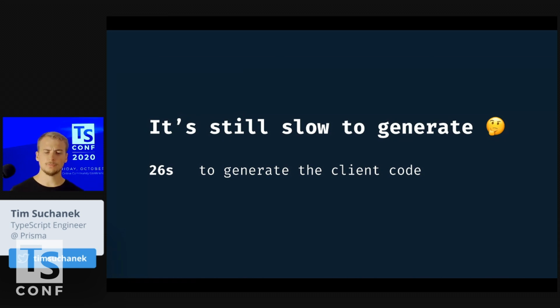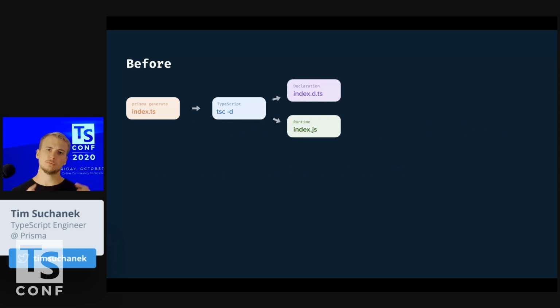Next stop, the generation was still quite slow, 26 seconds. How can we speed it up? What we did is, in memory, we were generating an index.ts file of that Prisma Client implementation that is specific to your schema. And we were using the programmatic TypeScript compiler API to then spit out the index.ts and the index.js. Obviously we're asking a lot here from the TypeScript compiler. We're asking it to compile multiple 100,000 lines in this extreme schema. For a normal schema, it's maybe 5,000 lines. But still, we're asking a lot, and obviously that takes time.